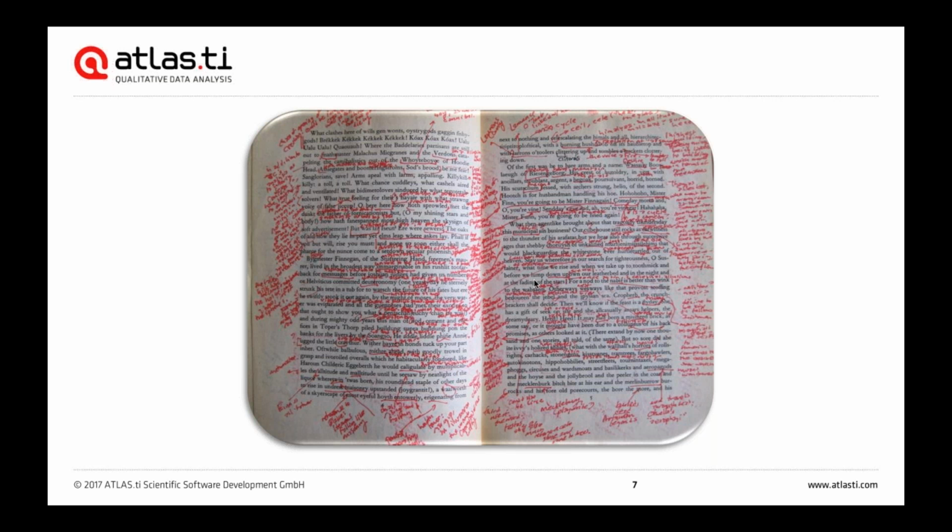And of course, this is what the research process consists of. And this is a wonderful process in and of itself. But as we can see here, it's quite easy for this to become quite a big mess. And that's exactly where ATLAS.ti comes in.